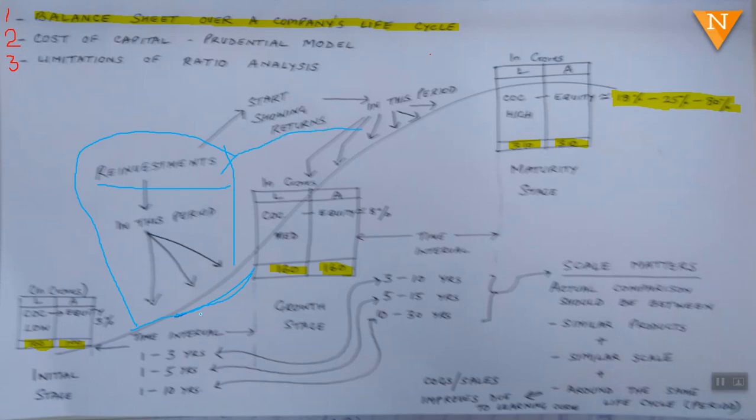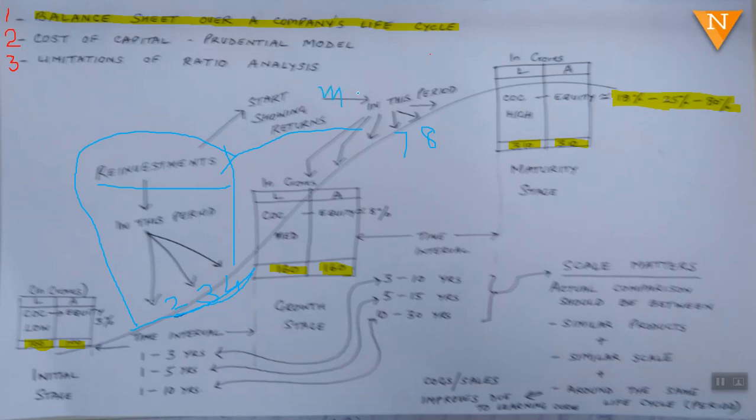If it is a 1 to 5 year company, maybe in the second, third, and fourth year reinvestments are made, and then in the seventh, eighth, and ninth year these reinvestments start showing returns. They start showing magnified returns.